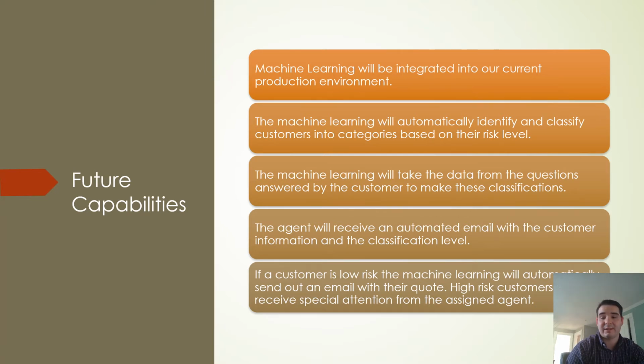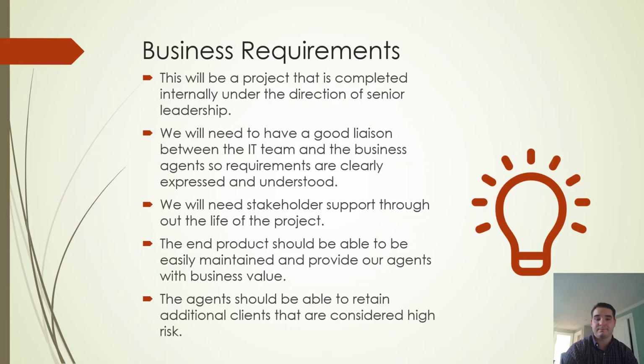The machine learning will automatically identify and classify customers into categories based on their risk level from the questionnaire that they received. The machine learning will take the data from the questions answered by the customer to make these classifications. The agents will then receive an automated email with the customer information and the classification level. If the customer is a low risk, the machine learning will automatically send out an email with their quote. High-risk customers will receive additional attention from the assigned agent. It is our hope that we will retain additional customers that we would have potentially lost because we were not able to identify them into a class level.